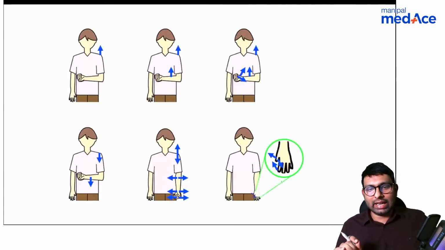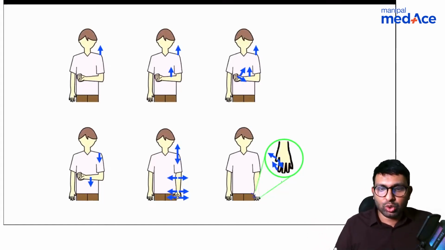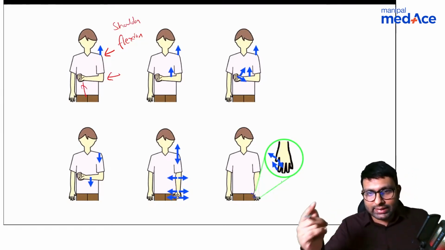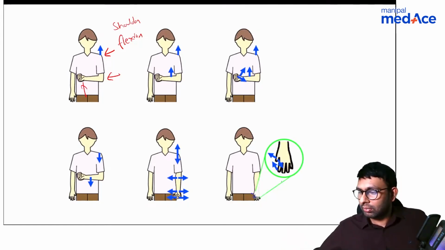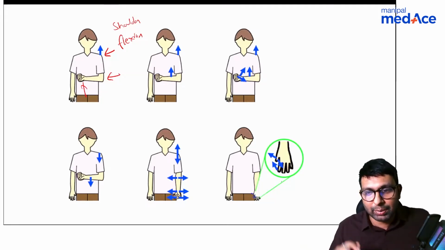This Twitchell's theory is mainly talking about how recovery occurs in upper limb and lower limb in cases of stroke. So recovery usually occurs in the shoulder first, and the first movement, usually all recoveries first are flexion. So the first intentional movement that will recover is shoulder flexion, and then elbow flexion, and then wrist flexion, and all of that. And once the flexion synergy has occurred, then you'll have this extension synergy that happens in the upper limb.